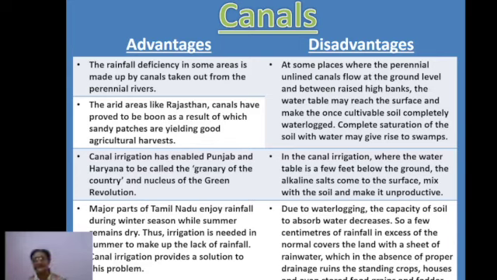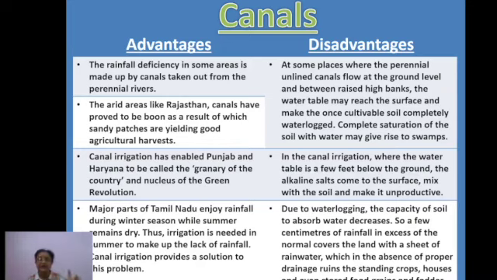At certain places, children, where perennial unlined canals flow, unlined means not cemented, and where water is constantly flowing at ground level between raised high banks, the water table may reach the surface. That becomes harmful, because the water table rises.